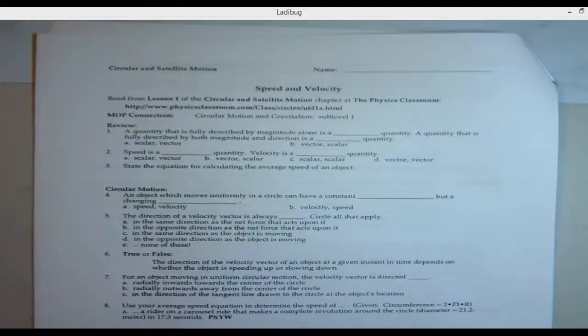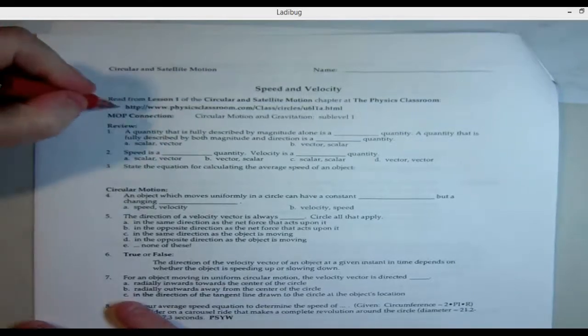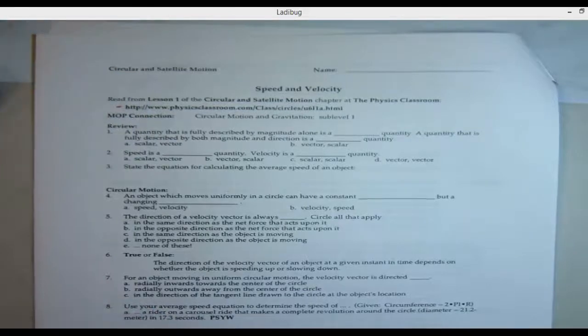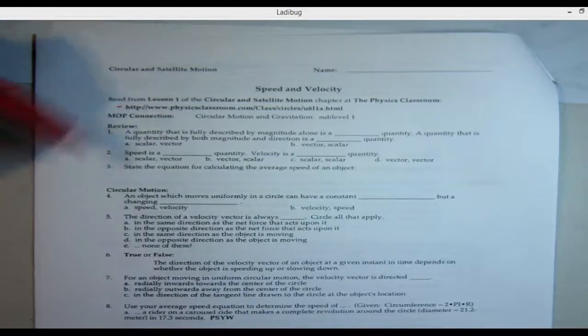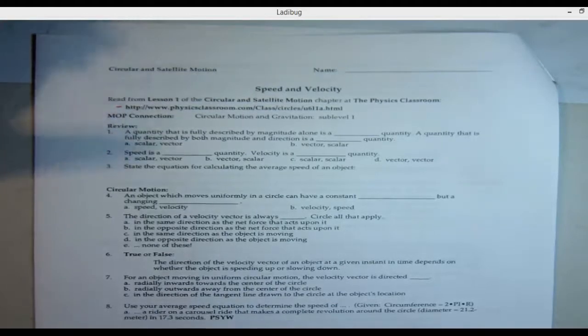Speed and velocity. So you can either go to the link. It's kind of this link. They keep changing the link, so you'll have to access it through Canvas and make your way to where it answers this, or I can just go over it. I'm going to go over it anyways because the link's hard to navigate.